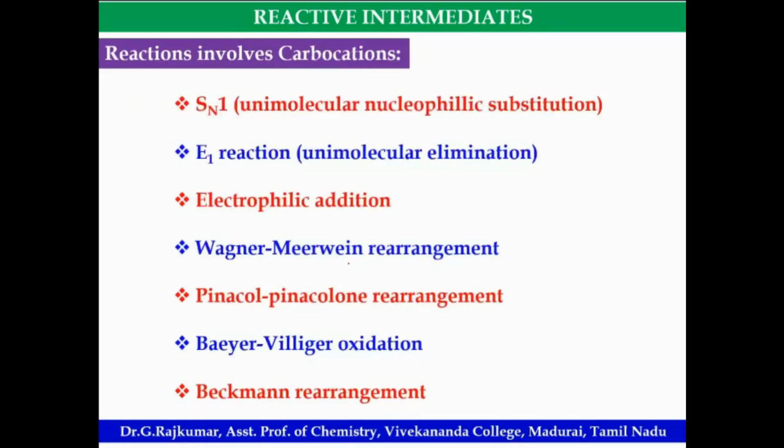Then there are so many reactions which involve the formation of carbocation: SN1, E1 reaction, electrophilic addition reaction, Wagner-Meerwein rearrangement, pinacol-pinacolone rearrangement, Baeyer-Villiger, and Beckmann rearrangement. These are important reactions which involve carbocation as the intermediate.